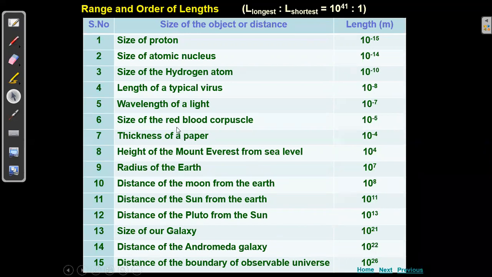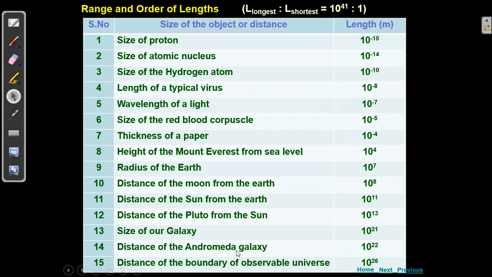Now, thickness of a paper, 10 to the power of minus 4 meters. Minus 3 meter is a millimeter, and thickness of paper is less than that. Size of the red blood corpuscle, 10 to the power of minus 5 meters. Next, height of Mount Everest, 10 to the power of 4. That means how much? 10,000 kilometers. So it is increasing in order.